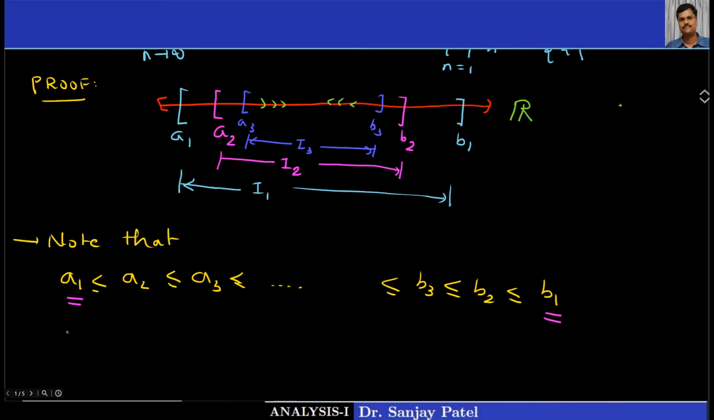So note that all An are less than or equal to B1 for every n, and all these B1, B2, B3 are greater than or equal to A1. So I can say A1 is less than or equal to all Bn for every n equal to 1, 2, 3 and so on.